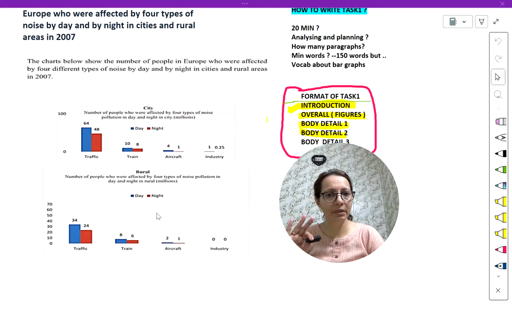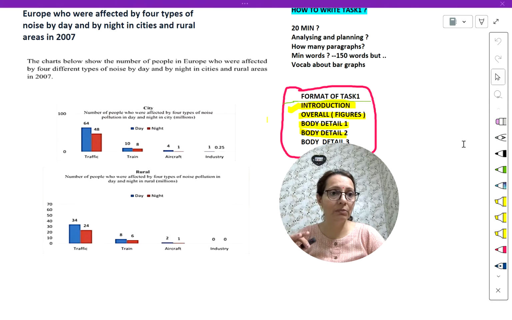Now I have understood and analyzed everything. They have already given the numerical figures, so there is no need to find them. But in many graphs you will not get these numbers, so at that time you need to find out where the bar stands.